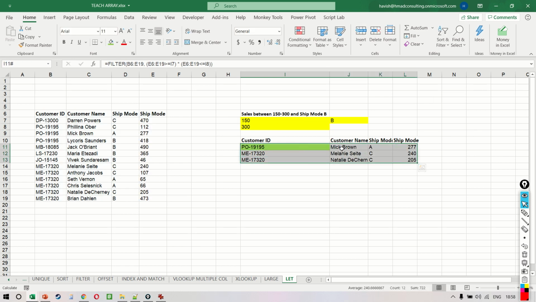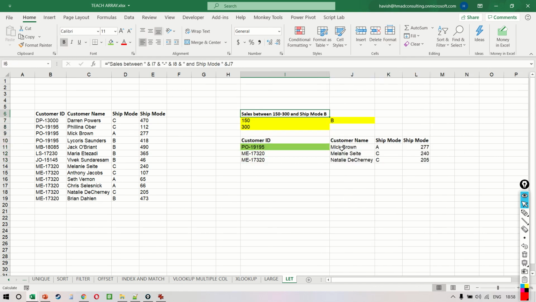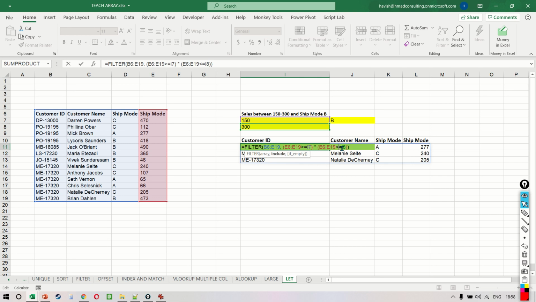Without any problem, you notice we're getting the result and everything is working perfectly. But here's my question to you. If you notice, we had to write this part, E6:E19, two times. And this might be a little irritating, right? Because why do you want to write the same thing two times? This is where we can create a variable inside our function.